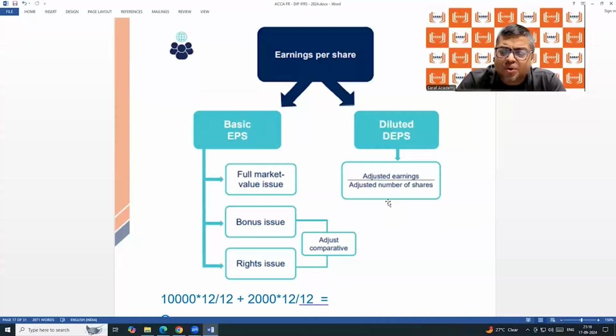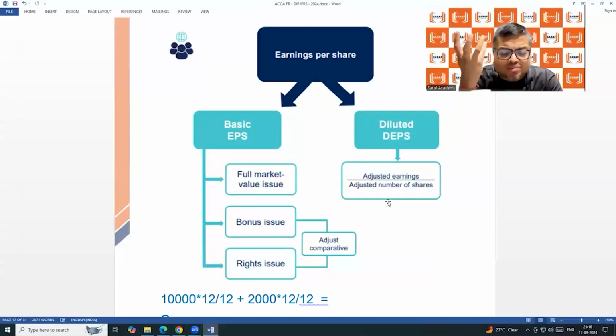10,000 shares were there from beginning till the end, entire 12 months. So for 10,000 shares, whatever money is there in the business, that money was used for the entire year. But 4,000 shares are issued after 4 months. So the 4,000 shares money was used in the business for 8 months, to generate earnings only for 8 months.